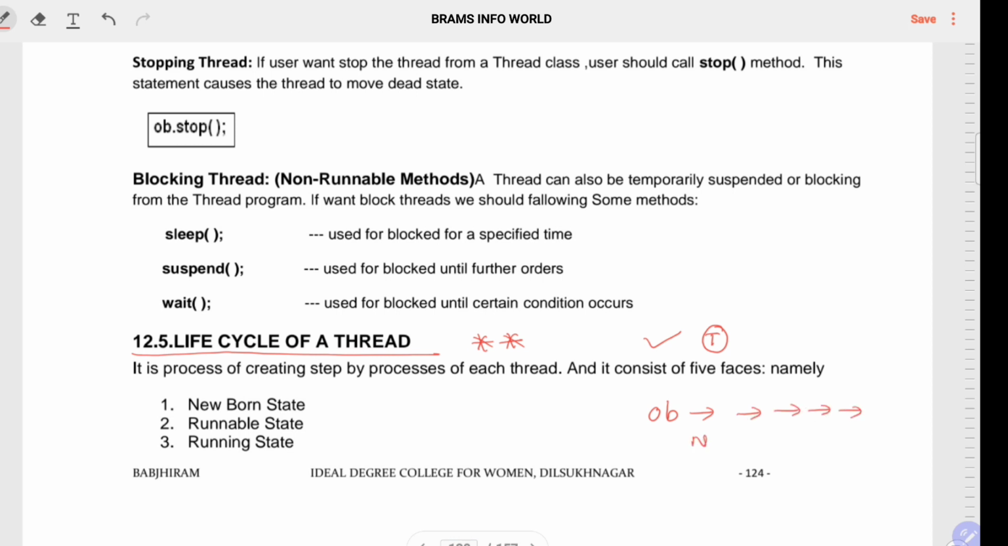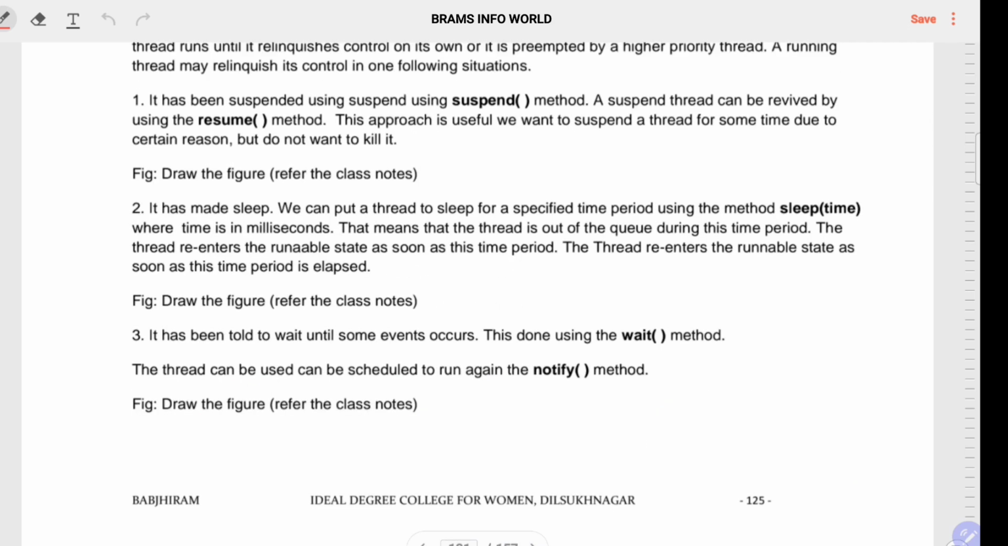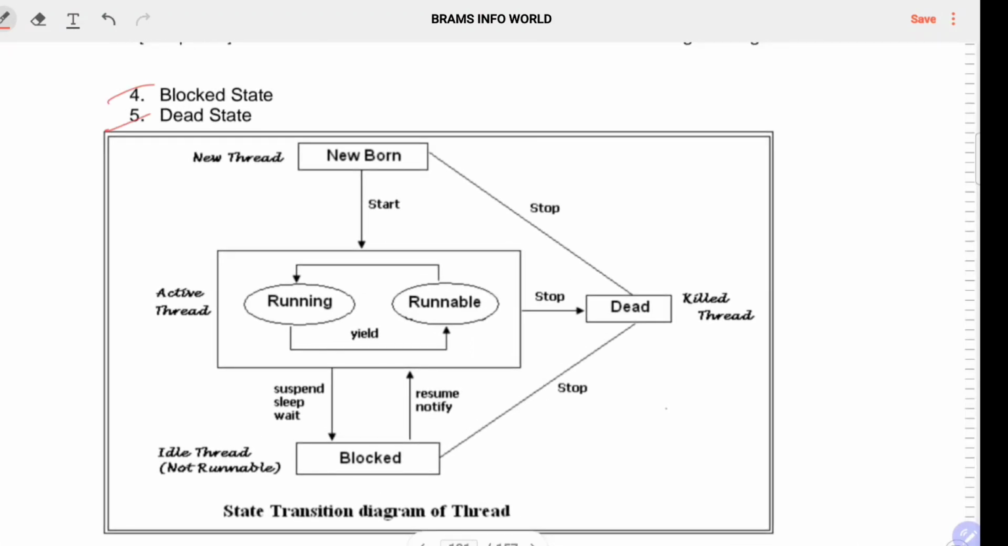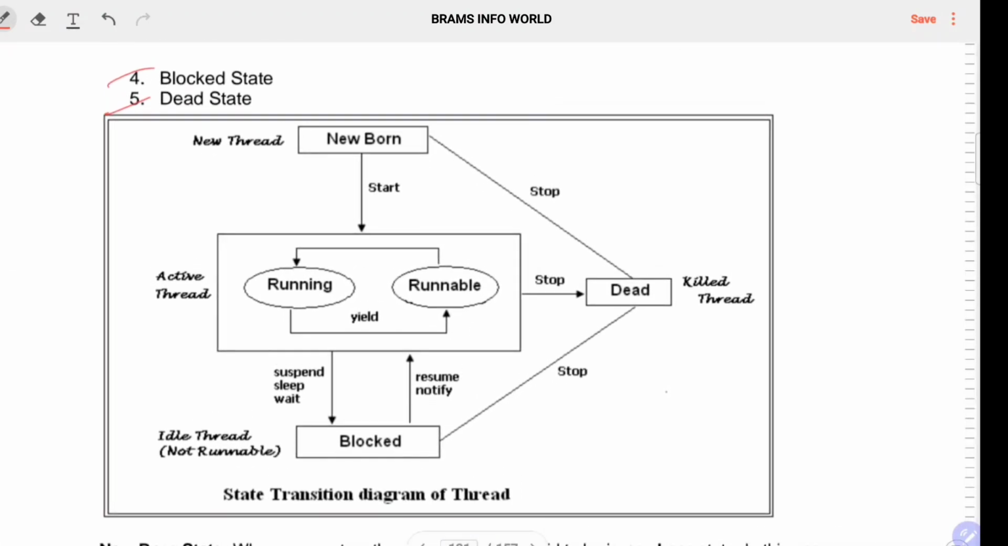From the starting state, which we can call the new state, to the last state, which we can call the dead state. This kind of process we can call the life cycle of a thread. Creating and executing a thread goes through different states or stages like newborn state, runnable state, running state, blocked state, and dead state, right? So these are the stages. You can clearly observe the diagram, and you can easily elaborate in examination.